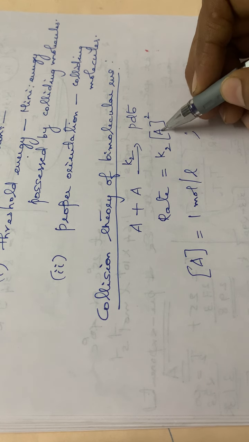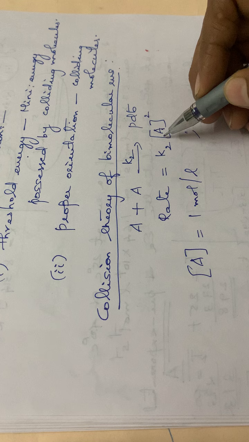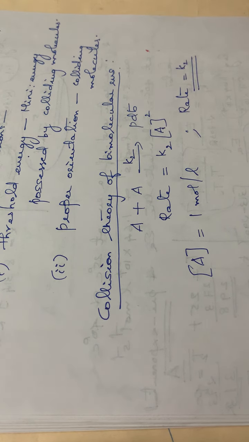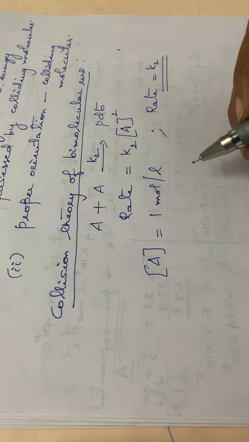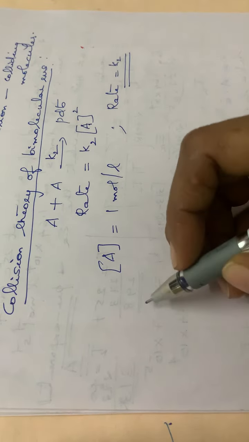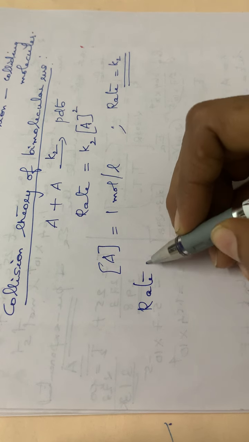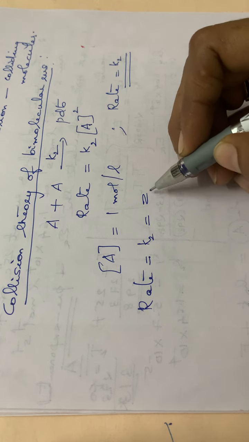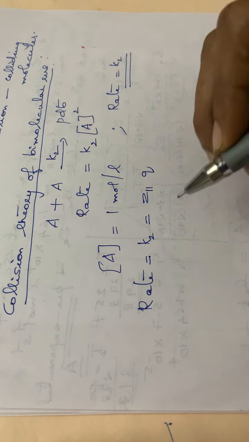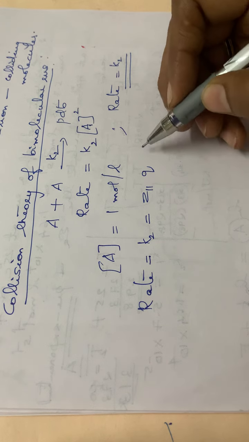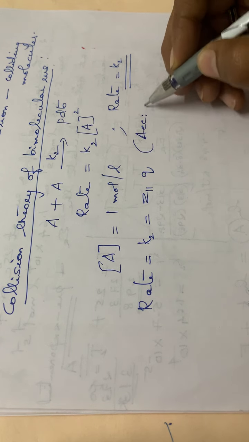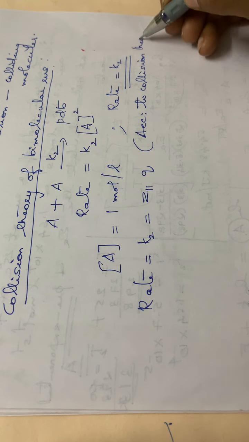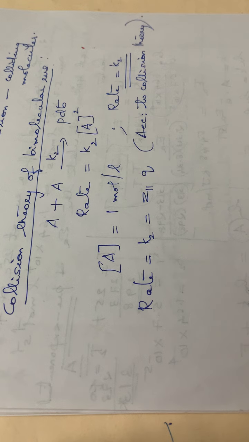So what happens if A is equal to 1? If you substitute in this equation, the rate will be equal to K2. This rate can also be calculated by using another equation: rate is equal to K2, and there is a formula for calculating K2, that is Z11 into Q. This equation is based on the collision theory.